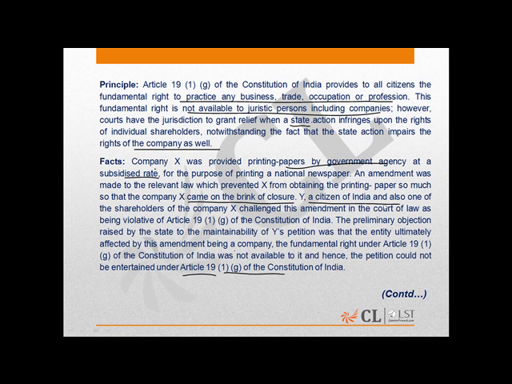Y, a citizen of India and also one of the shareholders of the company X, challenged this amendment in a court of law as being violative of Article 19(1)(g) of the Constitution of India. Now, the main objection raised by the state to the maintainability of Y's petition was that the entity ultimately affected by the amendment, being a company, the fundamental right under Article 19(1)(g) was not available to it, and hence the petition could not be entertained.